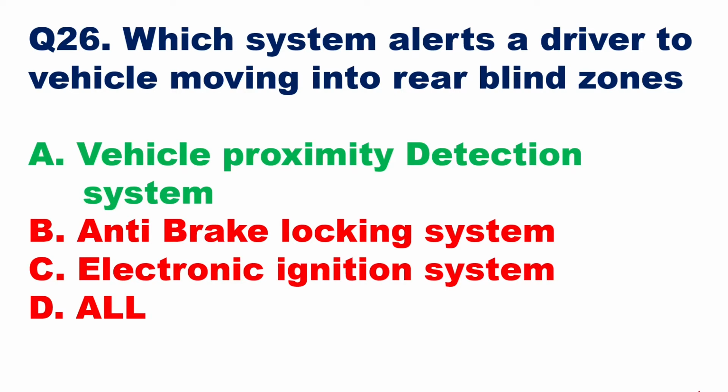Vehicle proximity detection system alerts a driver to vehicles moving into the rear blind zones, which he cannot see through his mirror. Those vehicles can be signaled by an alarm on the dashboard, and with that the driver will understand that the vehicles are there in the blind zone, and he has to either give them side or he can go ahead with more speed.